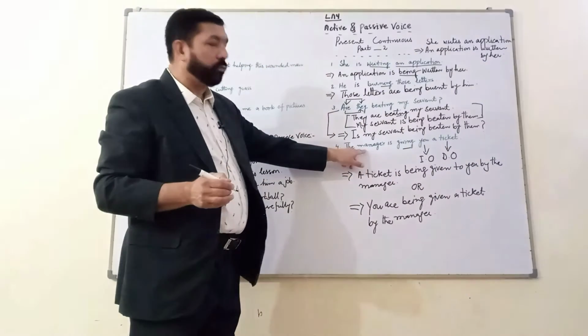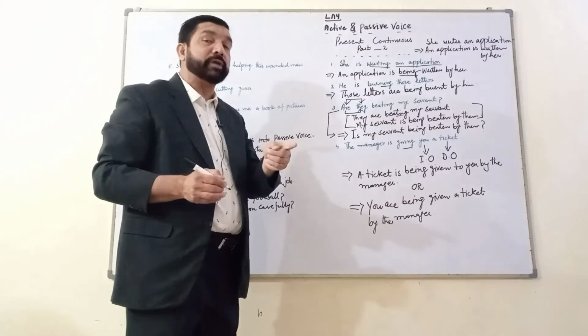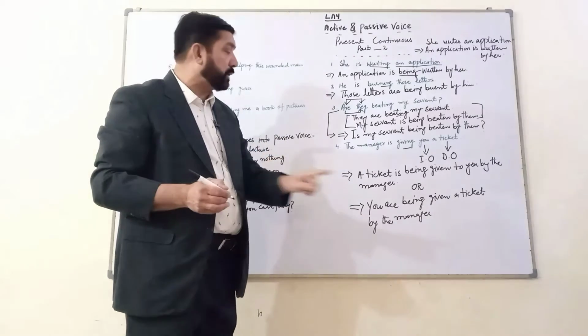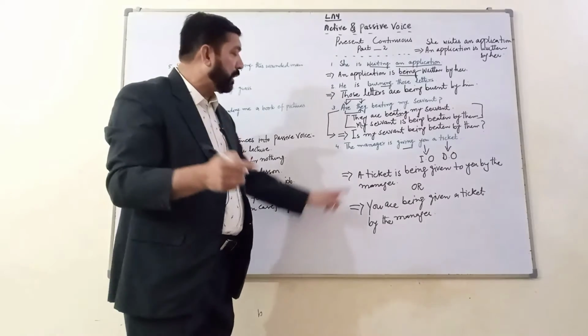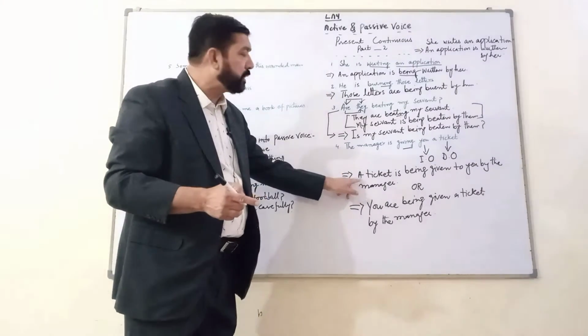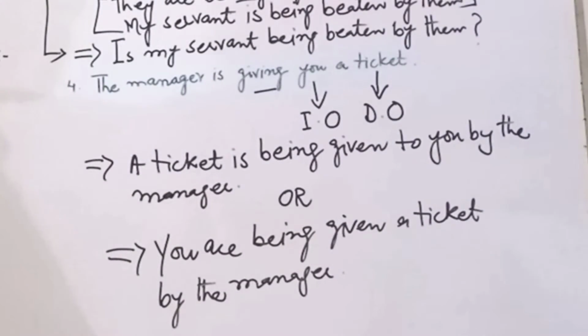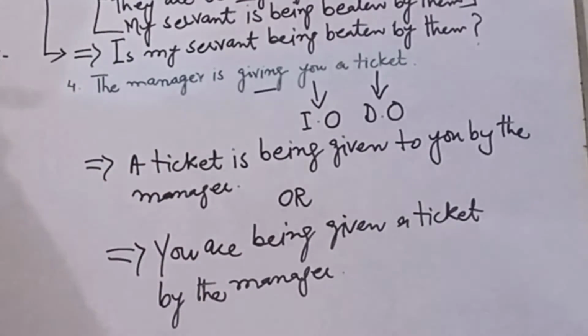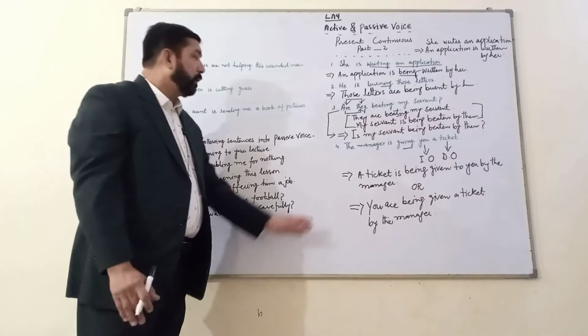See, one sentence can be put into passive voice using either the direct object or the indirect object. The manager is giving you a ticket. Manager तुमको एक ticket दे रहा है. A ticket, that is a direct object, is being given to you. एक ticket तुम्हें दिया जा रहा है by the manager. In the second sentence, I have used an indirect object. You are being given a ticket by the manager. तुम्हें मैनेजर के जरिए से एक टिकट दिया जा रहा है.